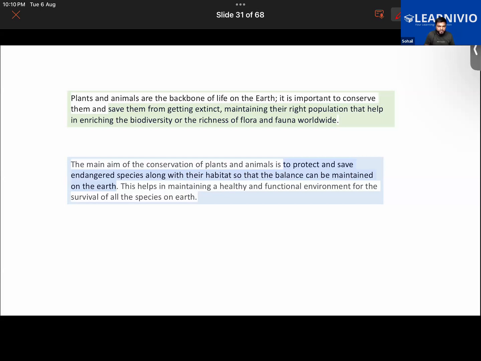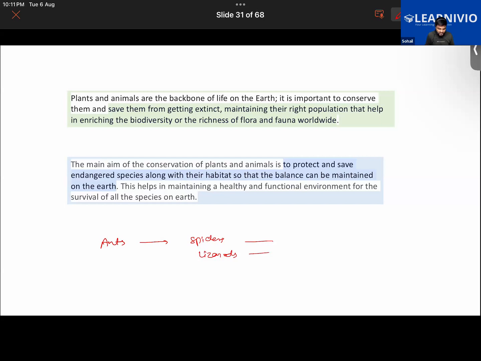Another thing is that it would destabilize the food chain. If ants were to be extinct, the food chain will be disturbed and it will impact every other organism. Like, if we talk about an ant, ants are usually eaten by spiders or lizards, right? And spiders and lizards, they eat bigger insects, right?